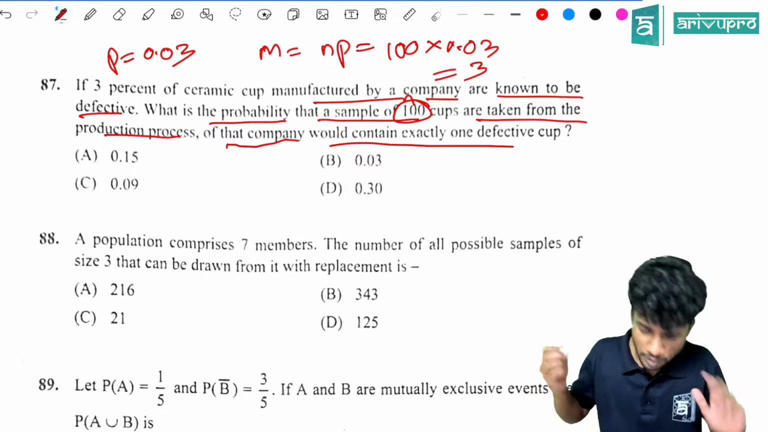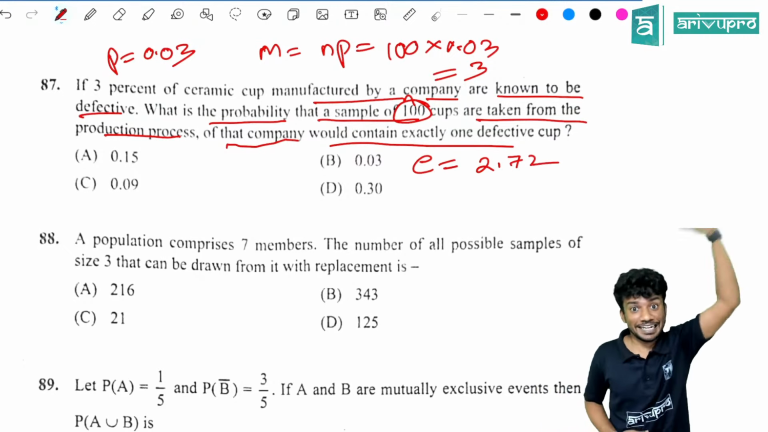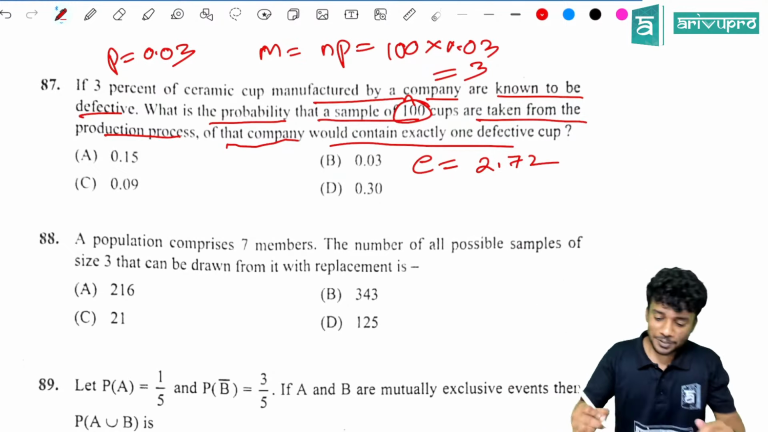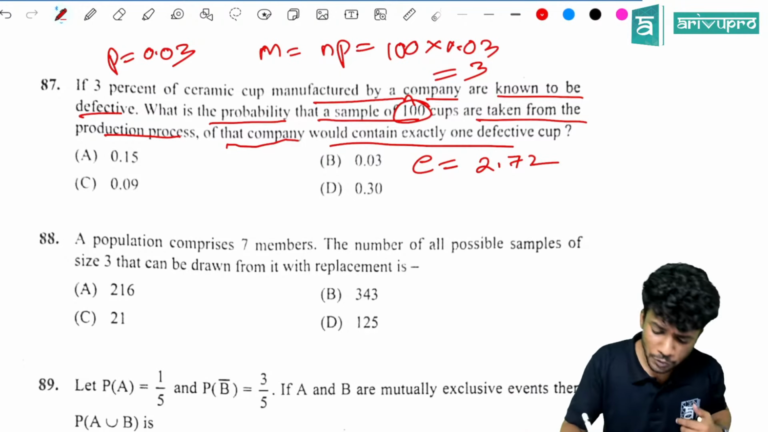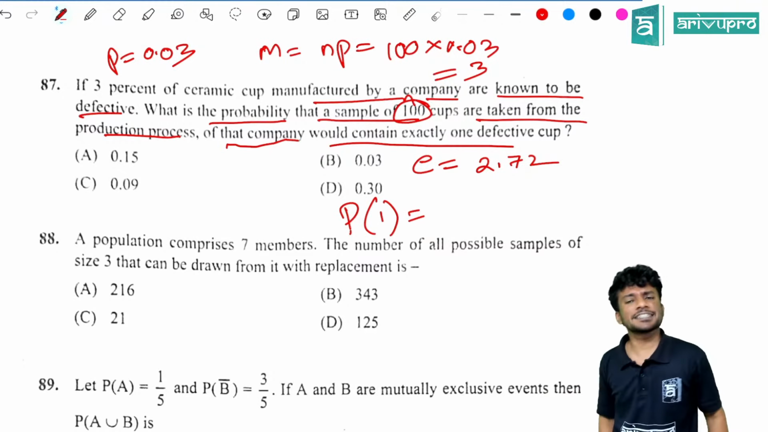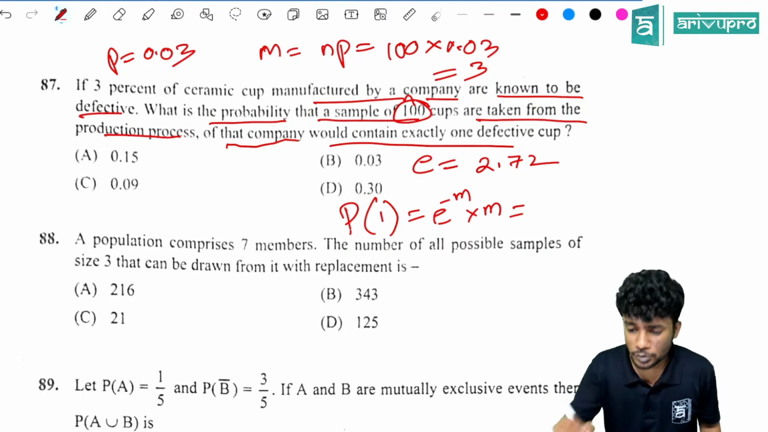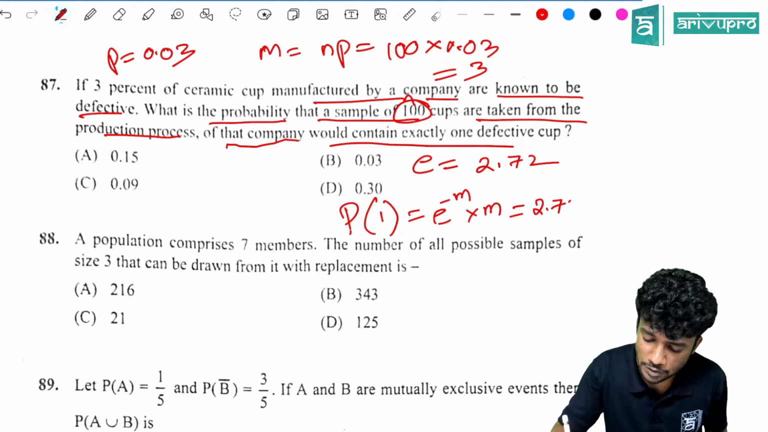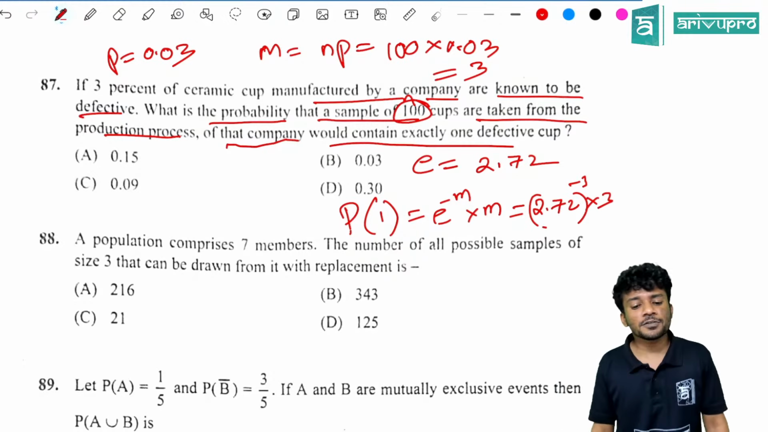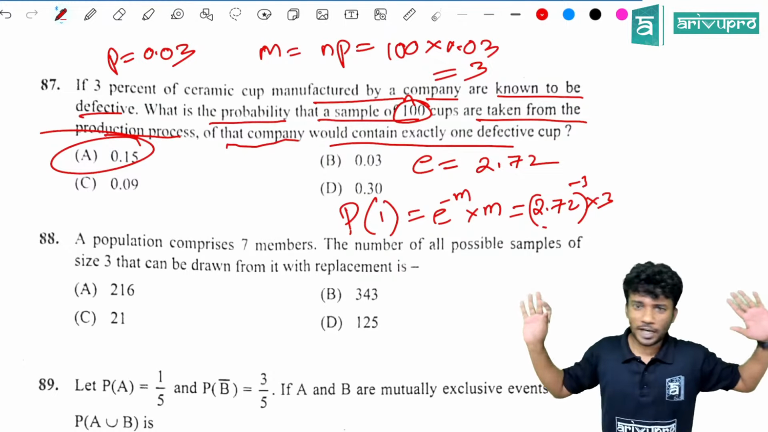Now what will you do? So e value is how much? 2.72. We already know, we studied it, we learnt it by heart. So what equation are you going to use? P of 1 defective is equal to e raised to minus m into m, which is 2.72 raised to minus 3 into 3. How much will you get? You will get option A. Use the calculator. That's all. 0.15.